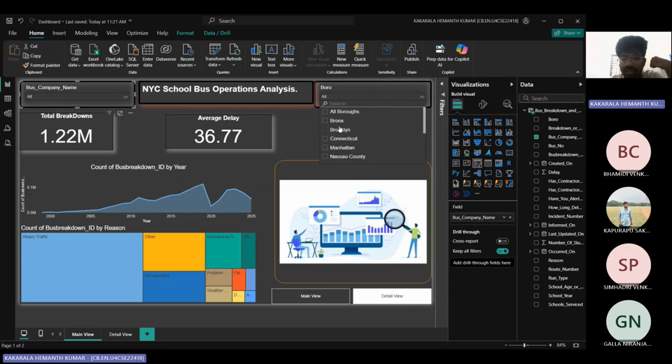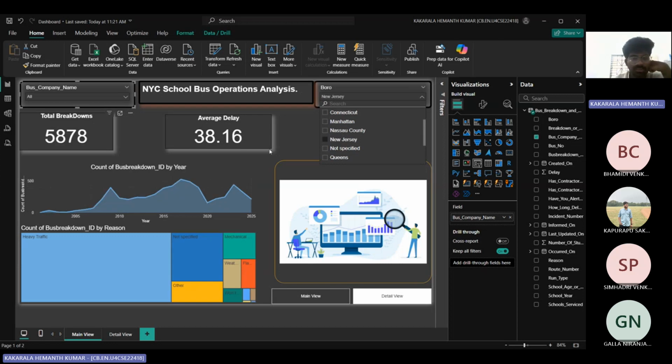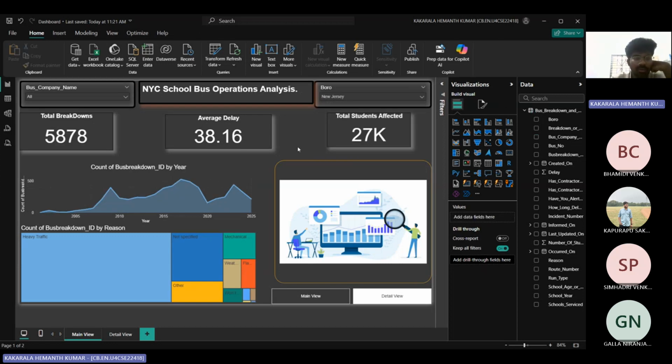Here we can see locations. If we choose New Jersey, we can see the total number of breakdowns that happened, what the average delay was, and how many students were affected due to these breakdowns. While we change the company name or location, every chart changes according to the search bars.